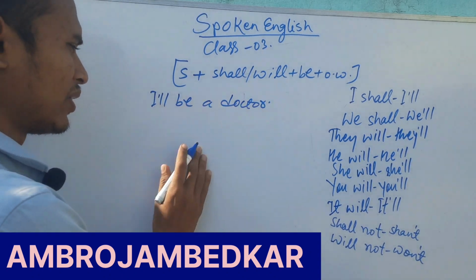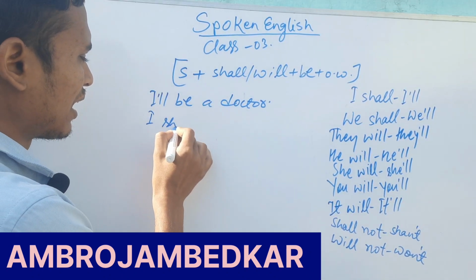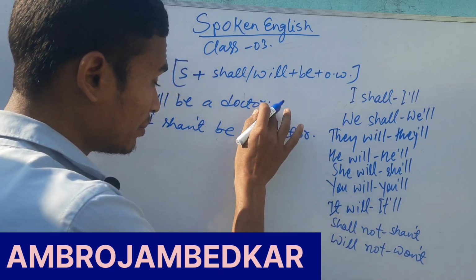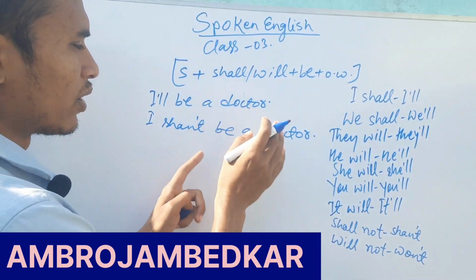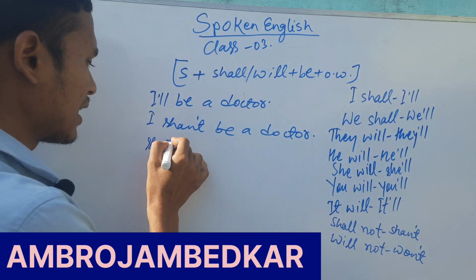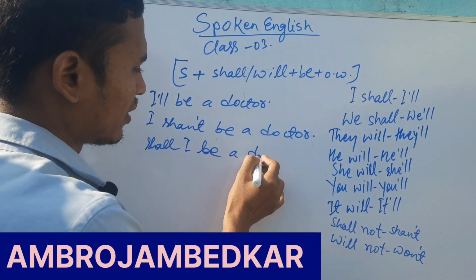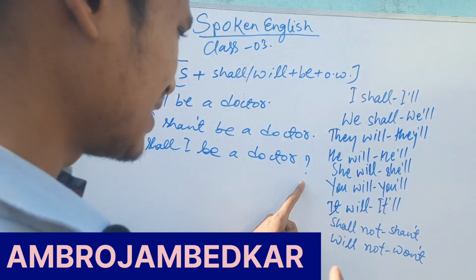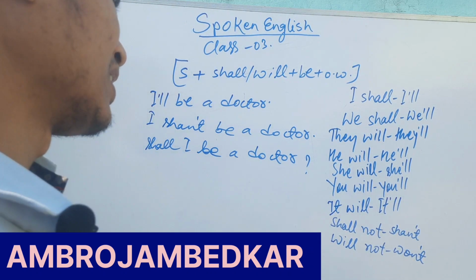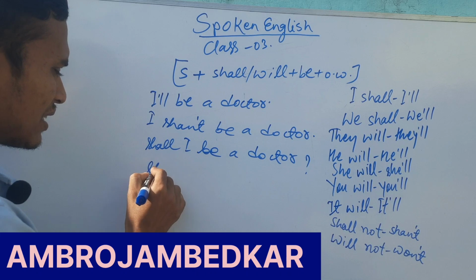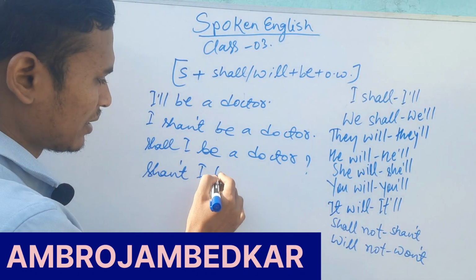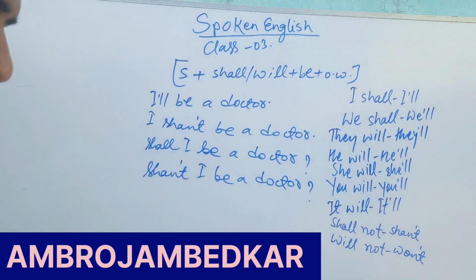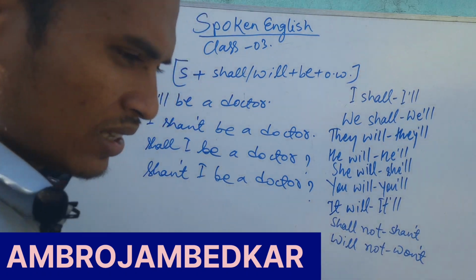Now practice with me what I am going to do. That is, I'll be a doctor. I shan't be a doctor. It means मैं डॉक्टर बनूंगा, it means मैं डॉक्टर नहीं बनूंगा. Shall I be a doctor? क्या मैं डॉक्टर बनूंगा? And you have seen that here the punctuation mark has been changed. Here this is the sign of interrogation. Now, shan't I be a doctor? क्या मैं डॉक्टर नहीं बनूंगा?